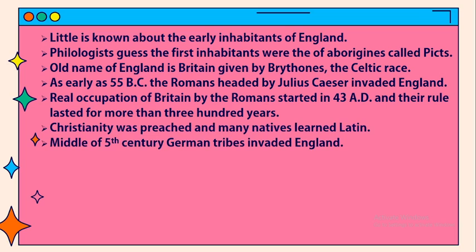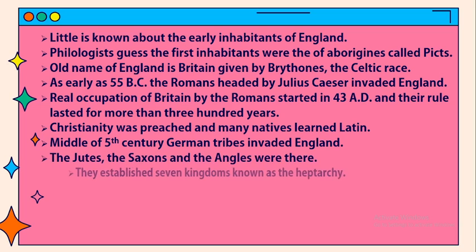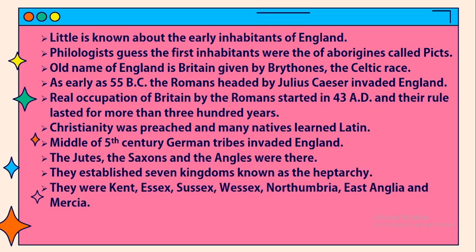In the middle of the 5th century German tribes invaded England. The Jutes, the Saxons, and the Angles were there. They established 7 kingdoms known as the Heptarchy. They were Kent, Essex, Sussex, Wessex, Northumbria, East Anglia, and Mercia.